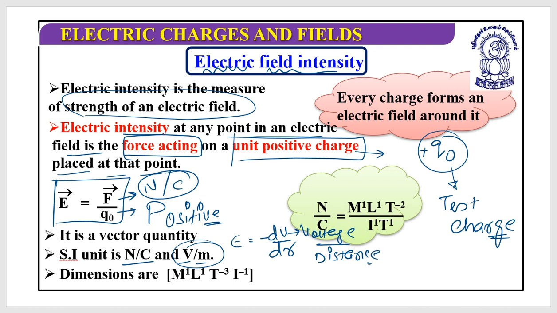The dimensions, I have written it as Newton per Coulomb. Newton is kg meter per second square, it's M1 L1 T minus 2, and Coulomb is I1 T1. So if I solve this, this would be the dimensional formula of electric field. Are you able to understand? Can we move to the next?